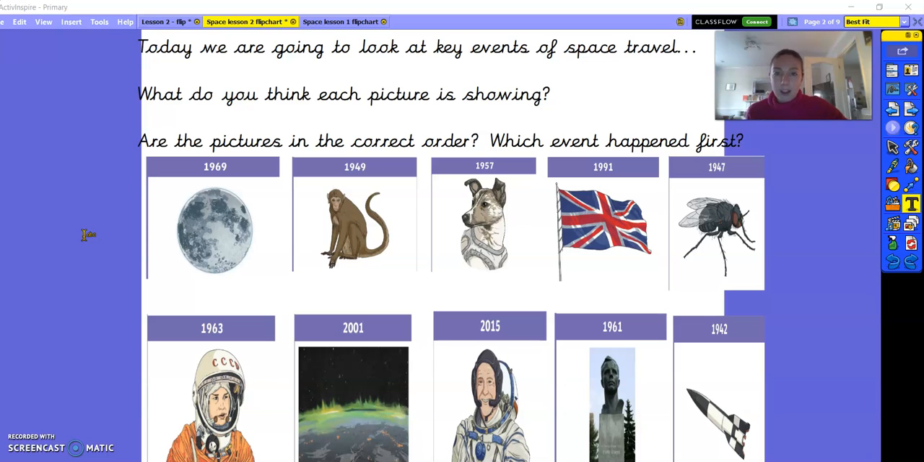Great. So I can see our earliest space event that we've got here is 1942. So I'm going to highlight that one. Which is the most recent? Oh, I can see I've got 2001 and 2015. Which do you think is the most recent? Hopefully you've said 2015. So we're going to look at these today in more detail and then put them in the correct order on a timeline.